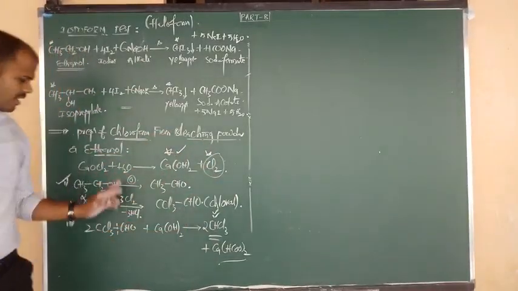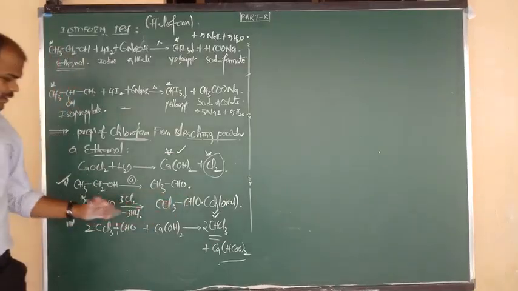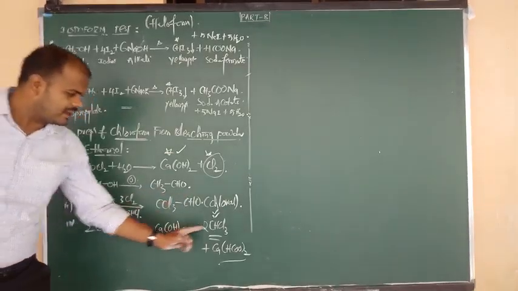Ethanol to acetaldehyde, oxidation. Acetaldehyde to chloral, chlorination. Chloral upon reaction with alkali changes into chloroform.